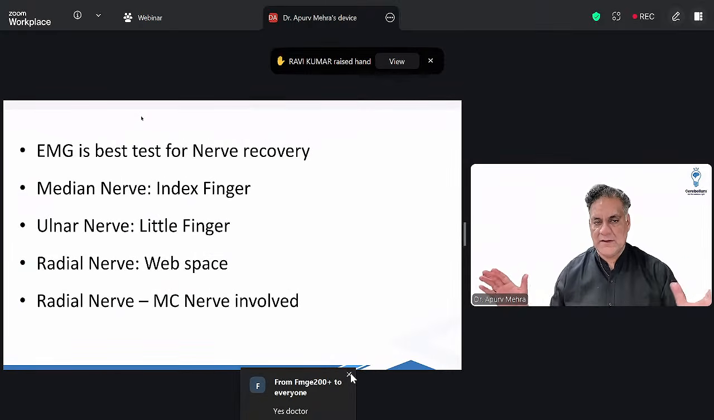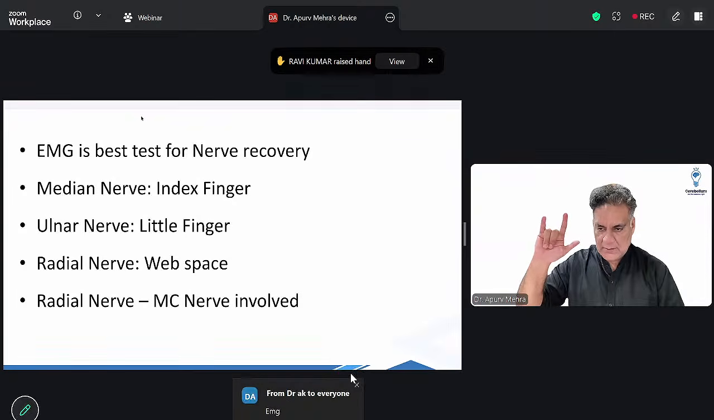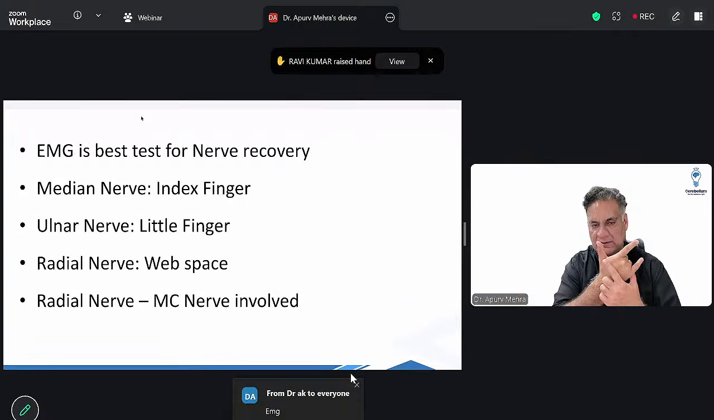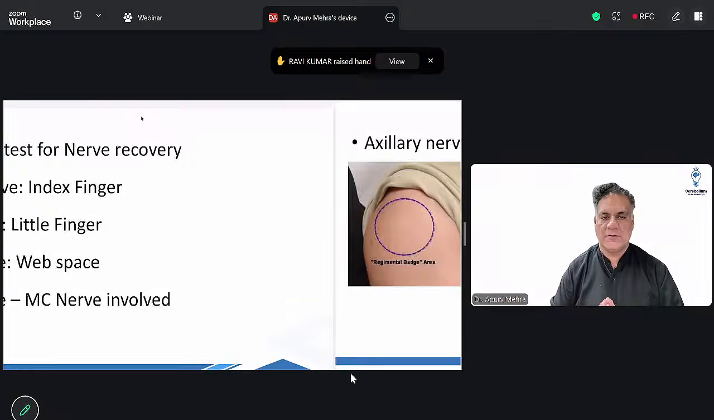Best test for nerve recovery is electromyography. For the sensory supply, the index finger is median nerve. The little finger is ulnar nerve. All right. And the dorsum of the first space is radial nerve. In the human body, radial nerve is the most commonly damaged nerve. और जो common होता है उसका prognosis भी अच्छा होता है. It has the best prognosis.